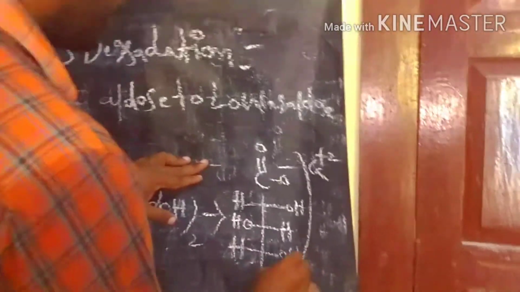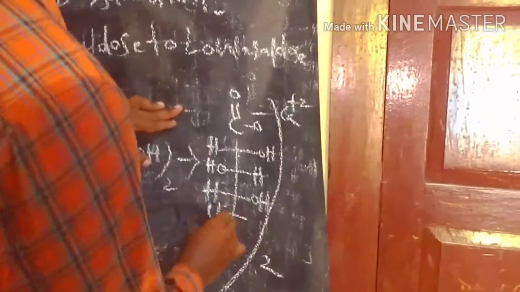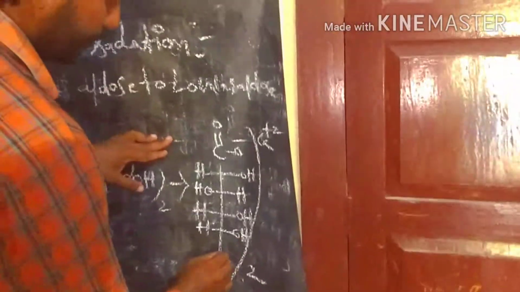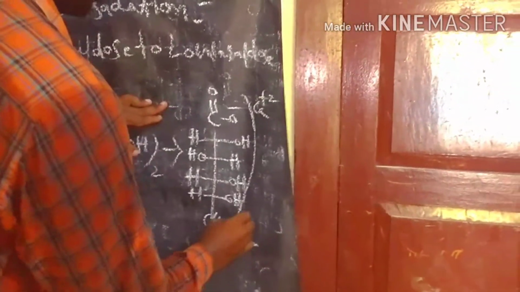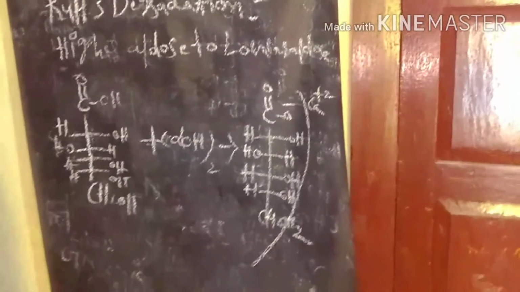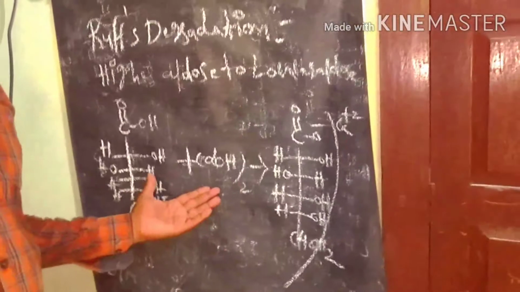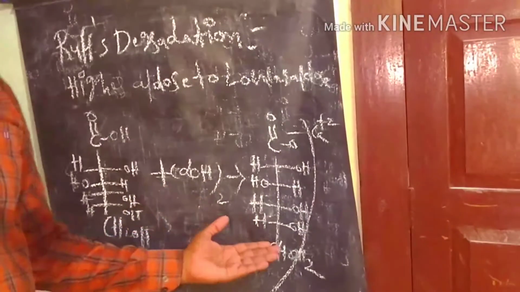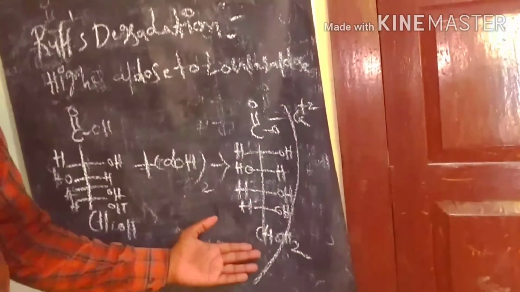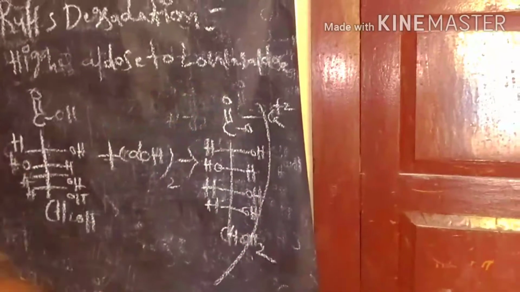Here we write the structure of gluconic acid from top to bottom. From gluconic acid reacting with the base calcium hydroxide, we get this salt.